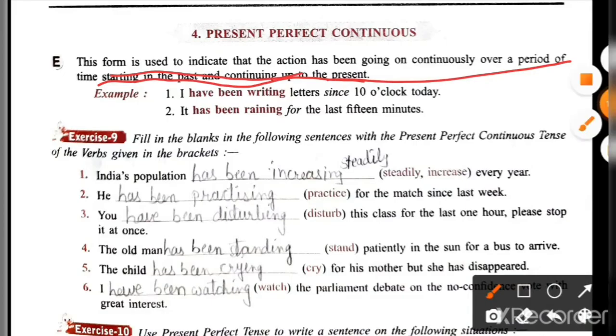When will we use it? We will use this tense for an action that has been going on continuously over a period of time, starting in the past, that is, starting in the past and continuing for some time, and continuing up to the present, and it is still going on.